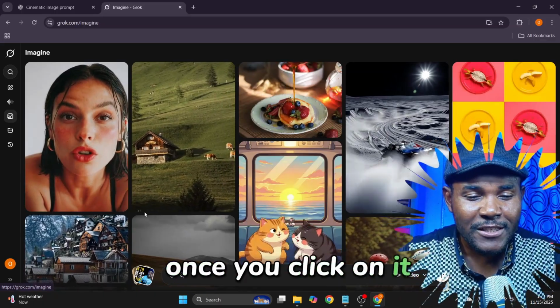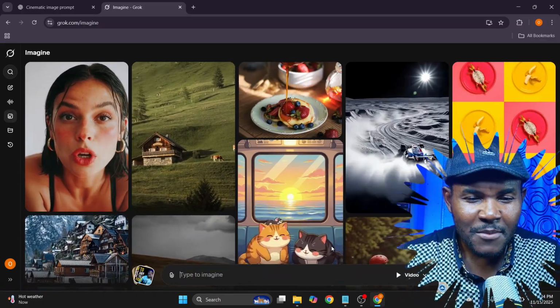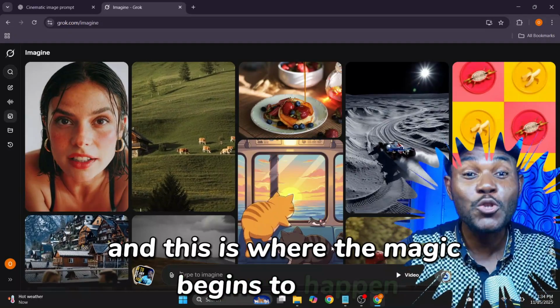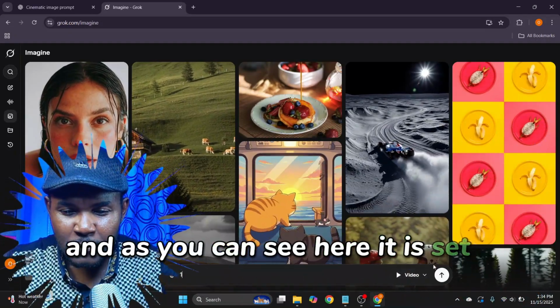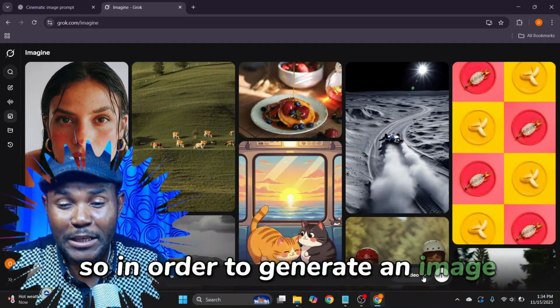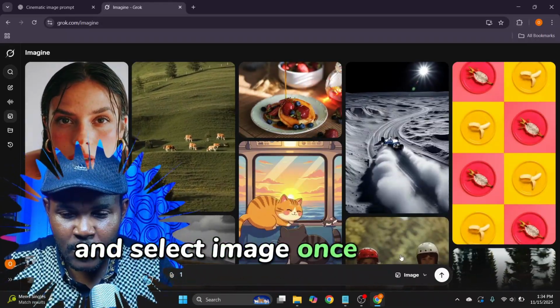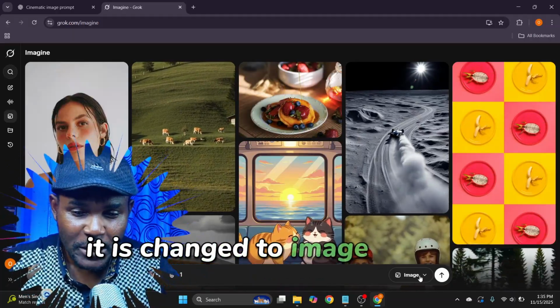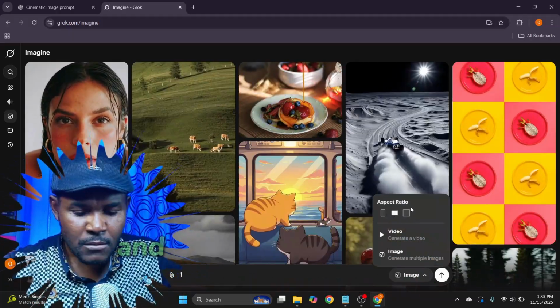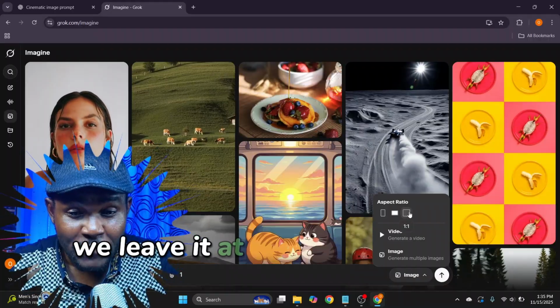Once you click on it, you are greeted with this interface. And this is where the magic begins to happen. And as you can see here, it is set on video. So in order to generate an image, what you need to do is to tap this arrow and select image. Once you select image, it is changed to image. You also choose the aspect ratio. And because you are doing YouTube video, we leave it at 1:1.